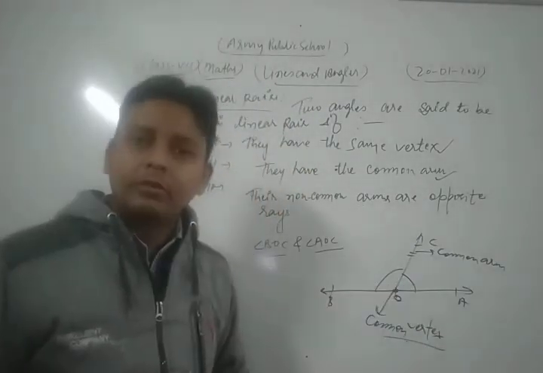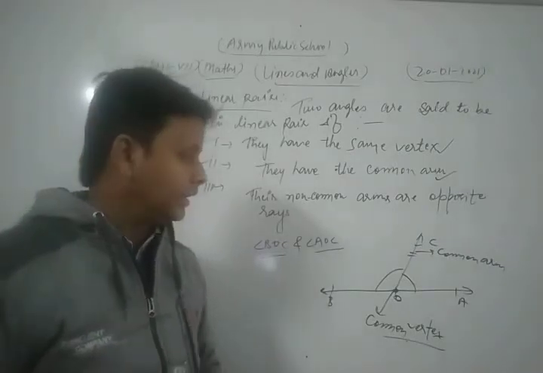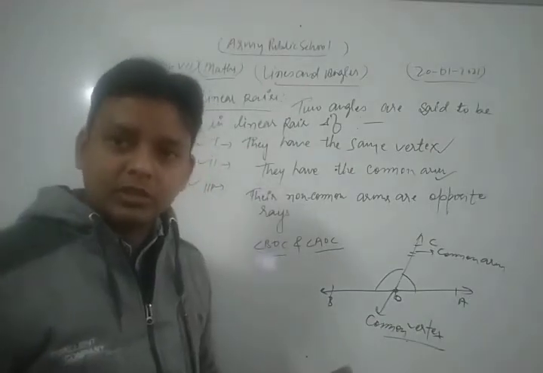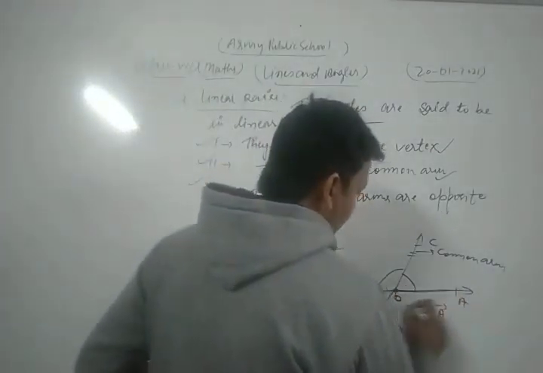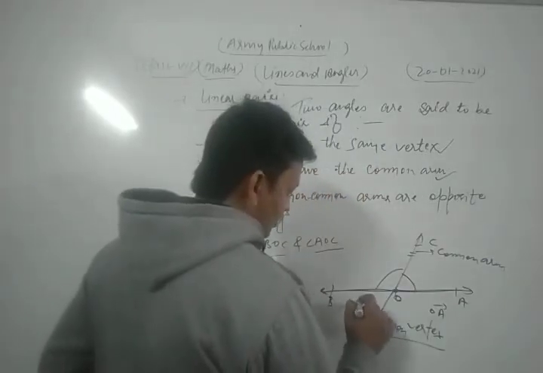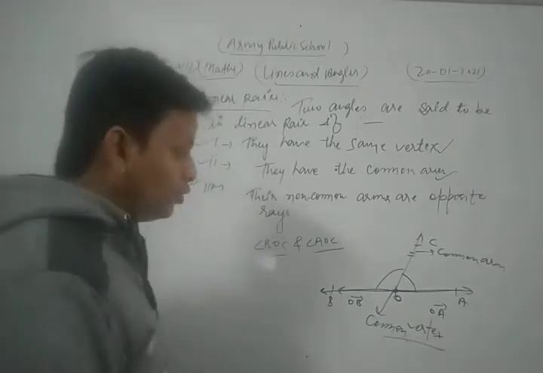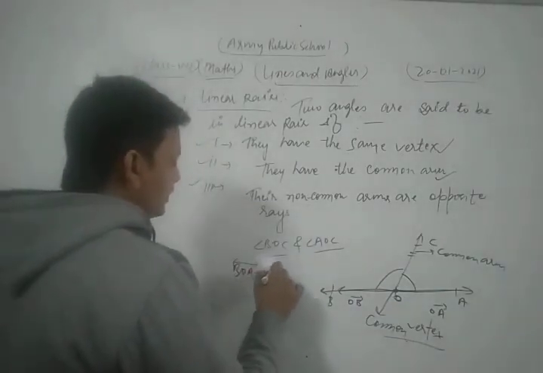And the last and very important condition, their non-common arms OA and OB are opposite rays. Here rays OA and OB on that side are opposite in direction. So here the line BOA forms a straight line.